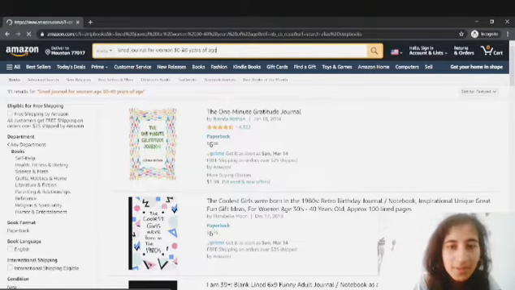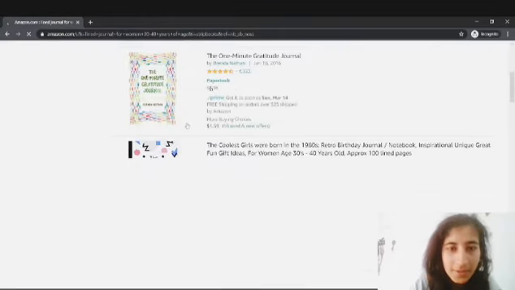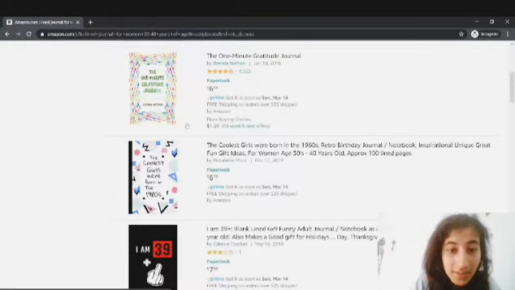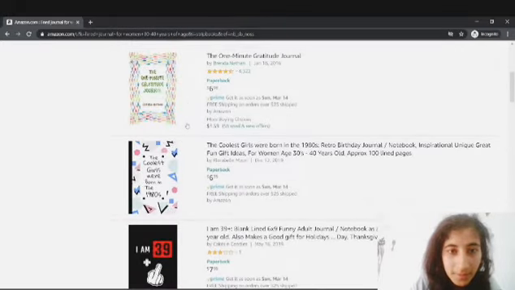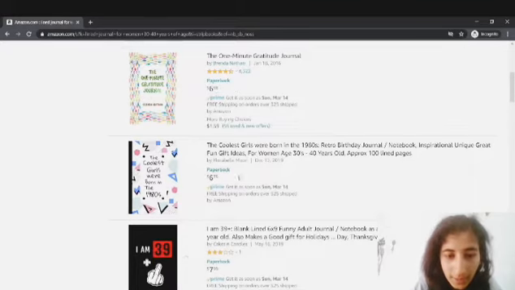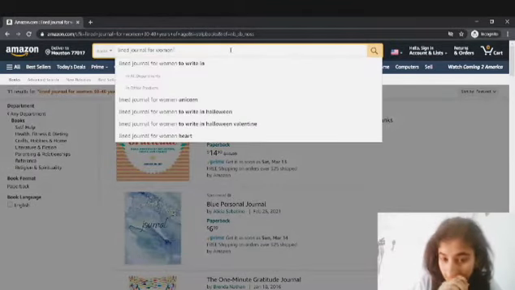Let me just search once again. Again it is 11 search results, but you can see that although it has 11 search results, this one is popping up. That means they are using the keyword, and I'm looking at the 39 plus blank lined adult general keyword to go for, so I need to look for something else. Let me see.